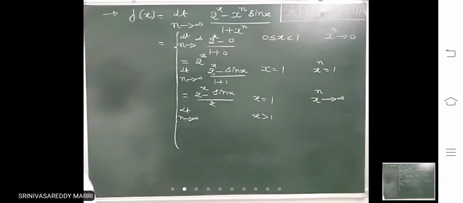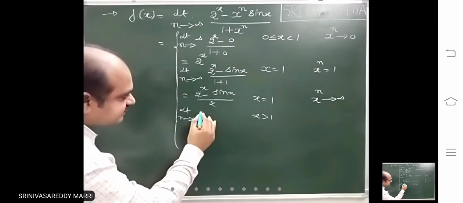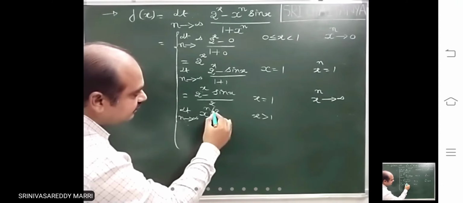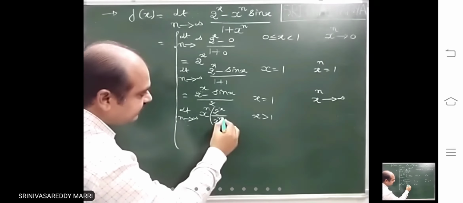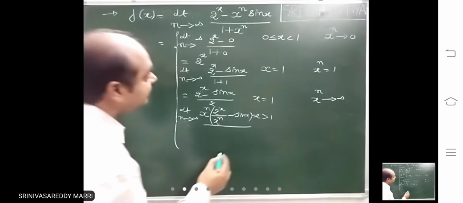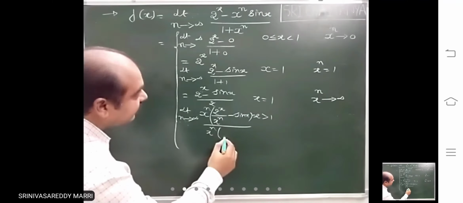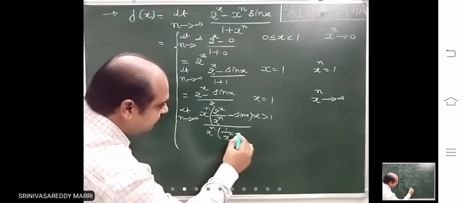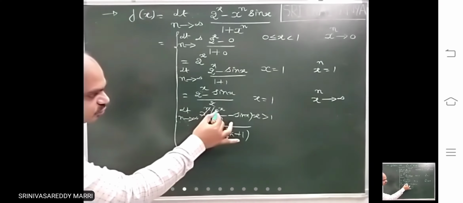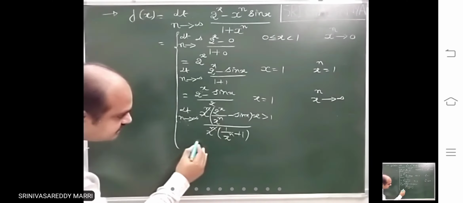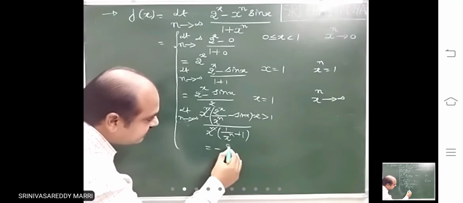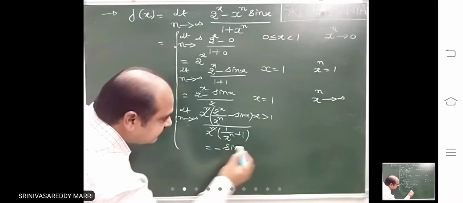Limit n tends to infinity, 2 power x divided by x power n, minus sin x, divided by 1 by x power n plus 1. Now this is 2 power x divided by infinity, which will become 0. 0 minus sin x divided by 0 plus 1. That means the limit value will be minus sin x.